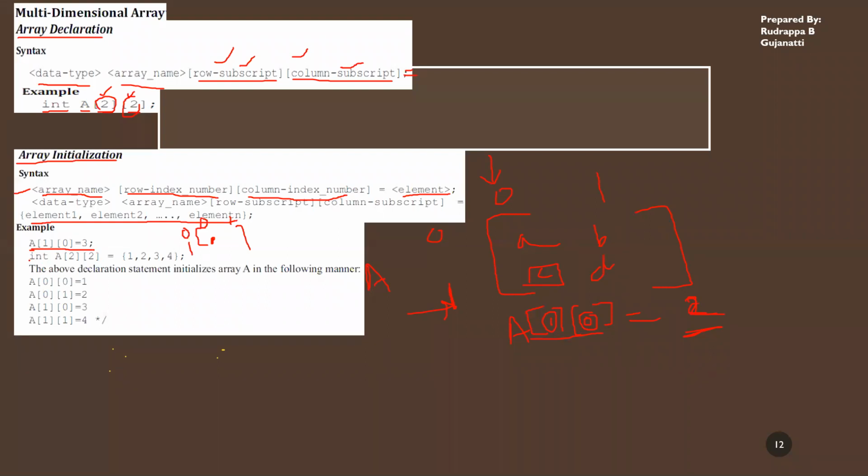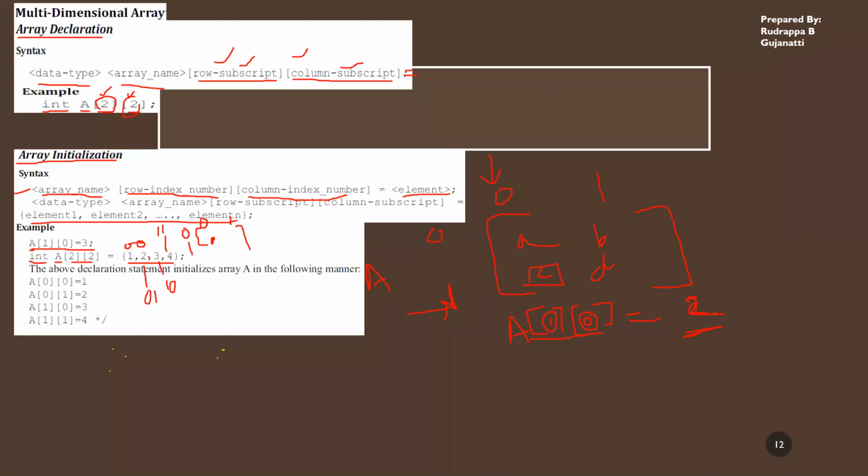Otherwise, I can perform the initialization at the time of declaration. So integer A, a 2 by 2 array: you are declaring the array over here, and here itself you are initializing it. So all the elements, one after the other, they have specified. What happens is the first will be stored at 0, 0. The second element will be stored at 0th row, first column. This one will be stored at first row, 0th column, and this one will be stored at first row, first column. So at these indexes, these values will be stored.